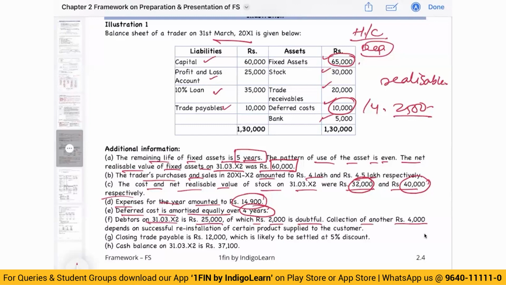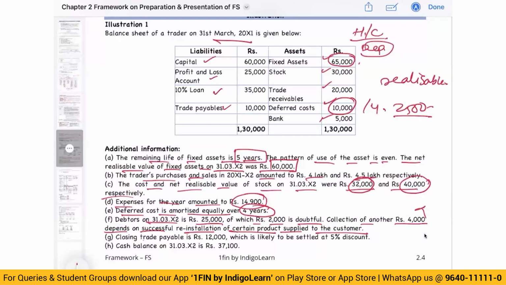Collection of another 4,000 depends on successful reinstallation of certain product supplied to the customer. 25,000 is the trade receivable. 2,000 is doubtful. So we'll make provision for doubtful. Another 4,000 depends on reinstallation of product. If I'm closing my business, I'll not be able to reinstall the product. So this 4,000 also will be lost.